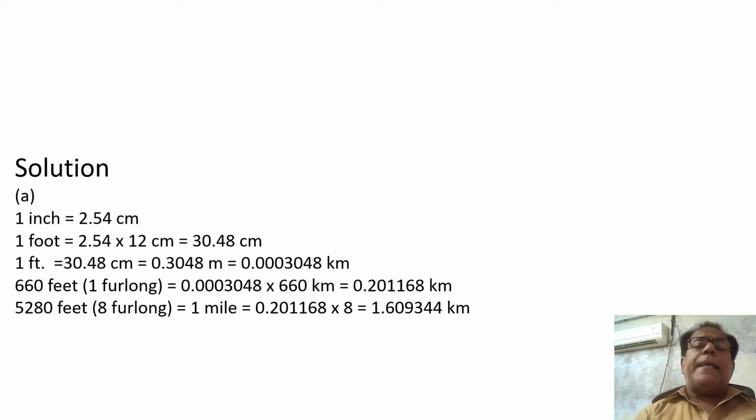Now we come towards 8 furlong, because 1 mile is equal to 8 furlong. Therefore, 5280 feet, that is 8 furlong, is equal to 1 mile, is equal to 0.201168 into 8, which is equal to 1.609344 kilometer, and this is the solution of part A. Now we move on to the solution of part B.